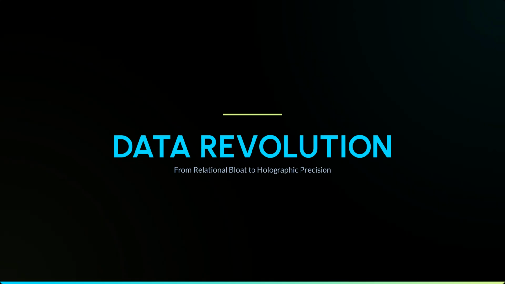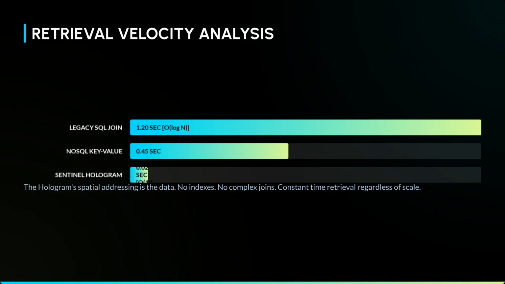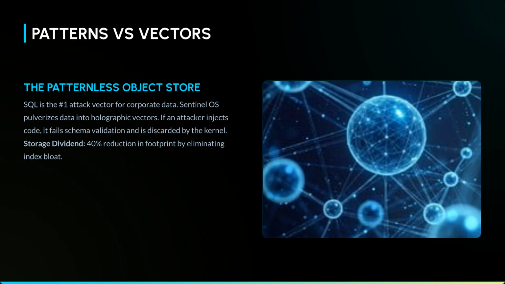Next, we explore the data revolution, moving from relational bloat to holographic precision. Our retrieval velocity analysis shows that the Sentinel hologram achieves constant time retrieval, regardless of scale, with no indexes or complex joins. The patternless object store pulverizes data into holographic vectors. This makes SQL injection, the #1 attack vector, impossible, and provides a 40% storage reduction by eliminating index bloat.